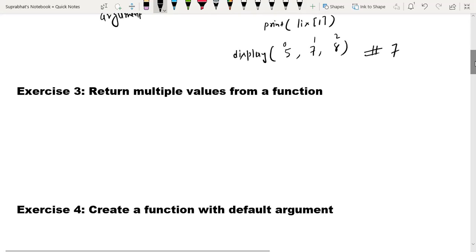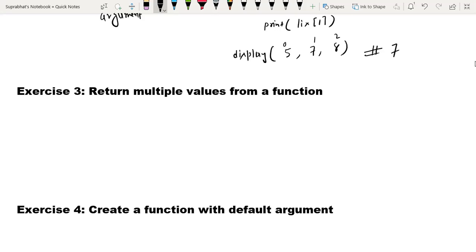Next is return multiple values from function. How can we return multiple values from a function? Any idea? Let me tell you, because till now you understand we can return some value from the function.